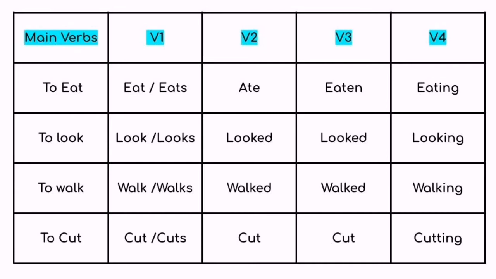V1 is the present form, V2 is the past form, V3 is the ed or say past participle form of the main verb, and we get V4 by adding ing suffix to the basic form V1, that is V1 plus ing. Now look at V1 section. We have two variations because we add suffix s or es to basic form of verb when we have third person singular subject.